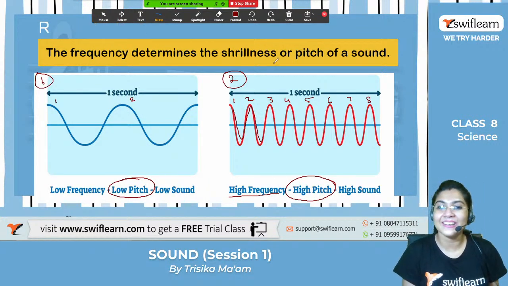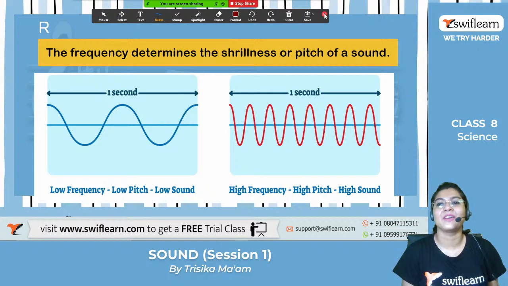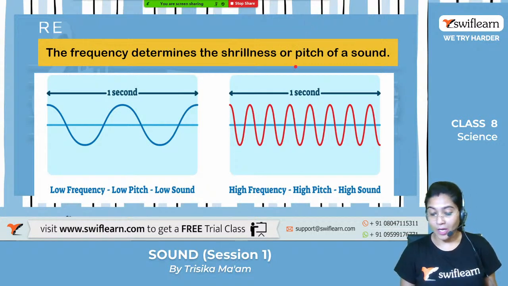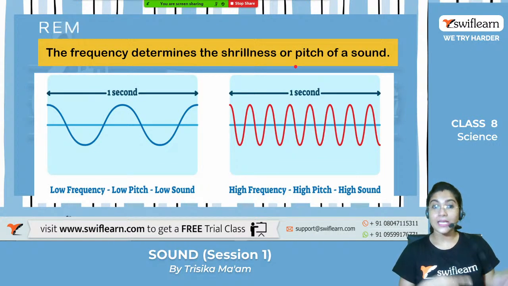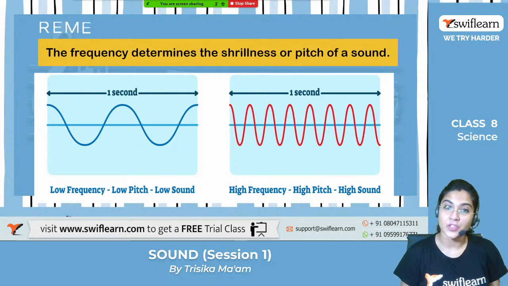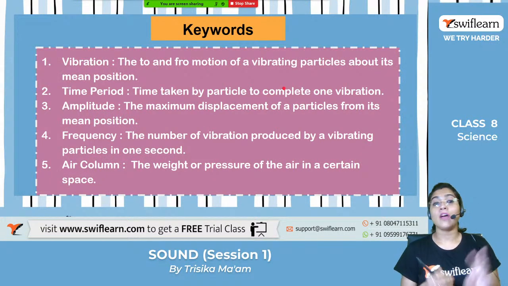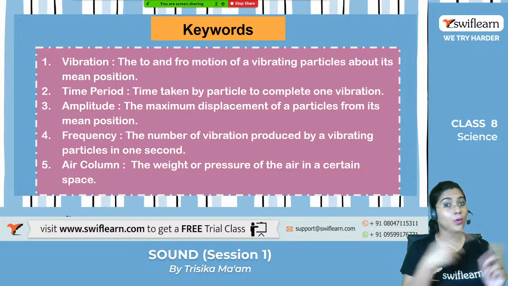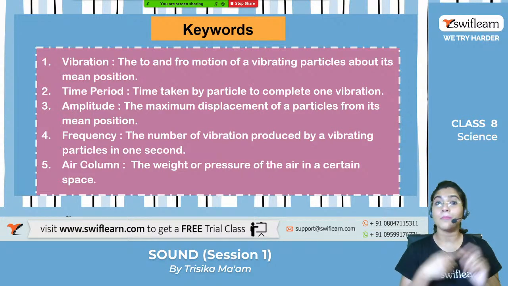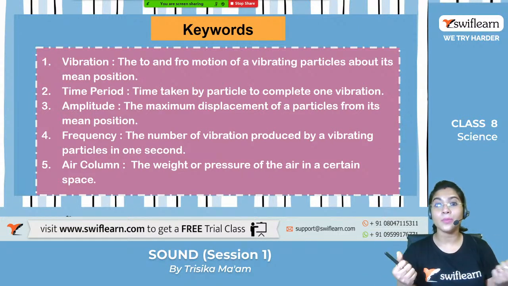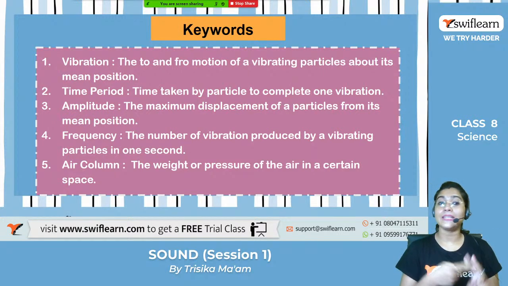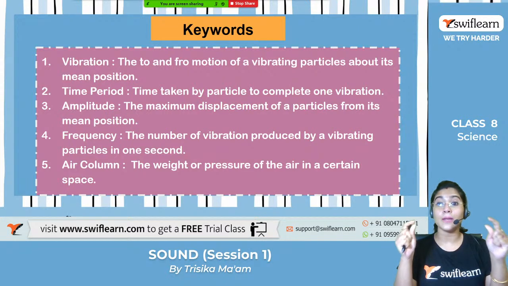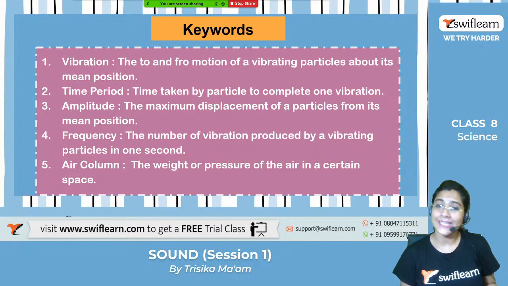Fine. Is it clear? Okay. So you have got to know about the amplitude, the frequency, and also how the sound is produced. Now you have to remember the various keywords related to sound and this chapter. The first one is vibration. You already know that the to and fro motion of a particle about its mean position is known as vibration. Secondly, the time period.